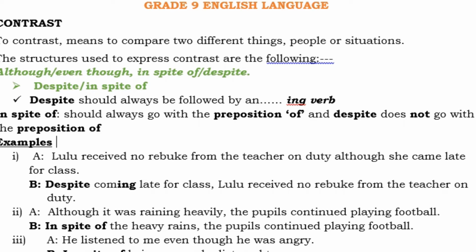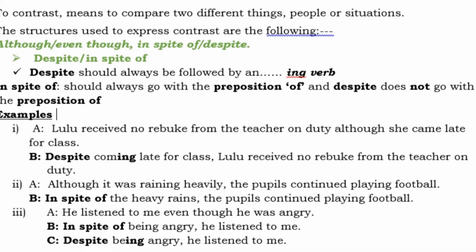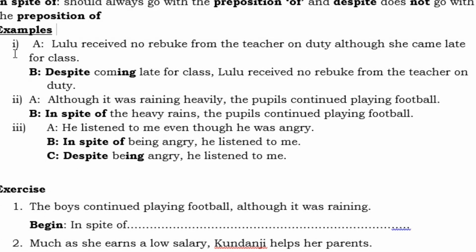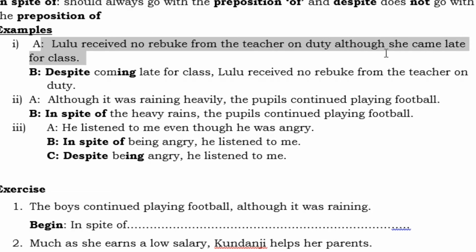Now here are some examples for us. Let me just lift the screen up a bit. A few examples. Example number 1, we can say, Lulu received no rebuke from the teacher on duty, although she came late for class. You hear the use of although there.